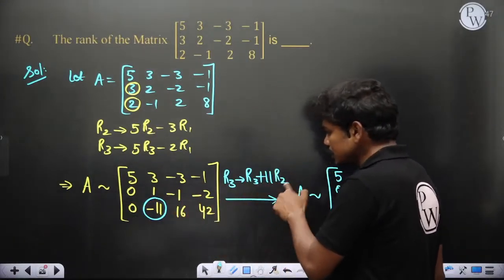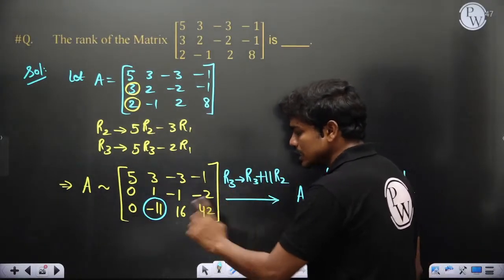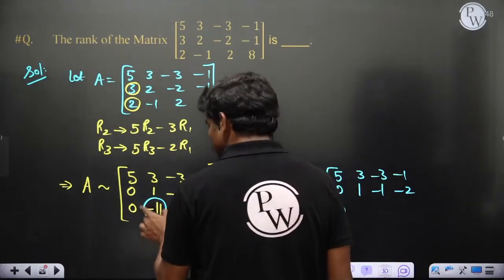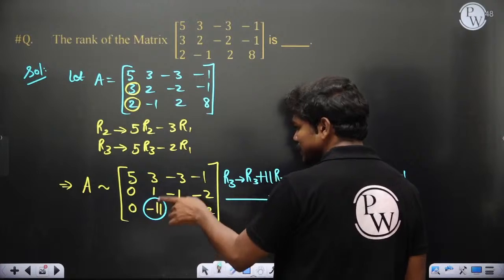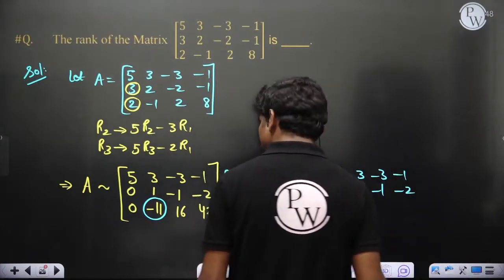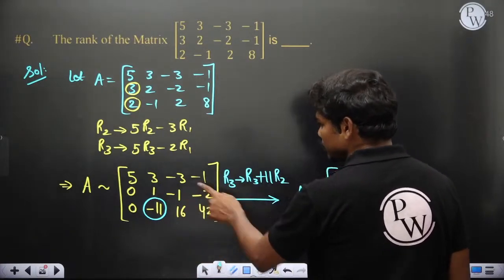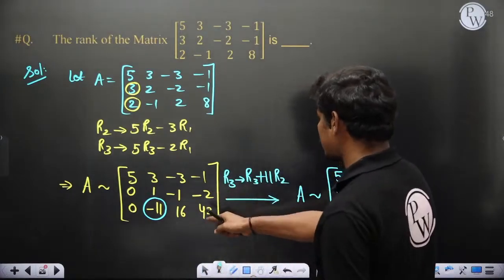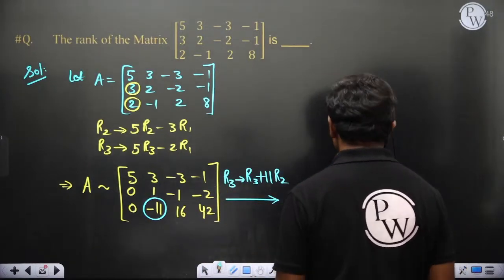So to keep this 0 as 0, I'm using R2. Then minus 11 plus 11 into 1, this is also 0. Then 16 plus 11 into minus 1 is 5. And 42 plus 11 into minus 2 is 20.